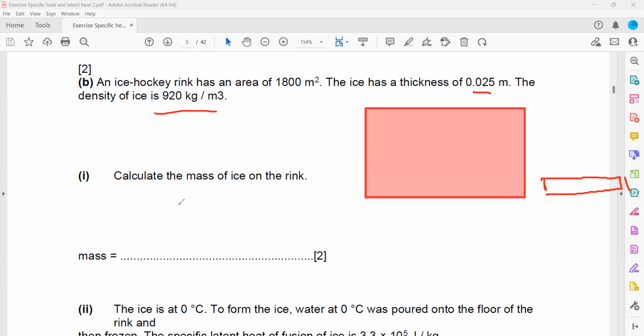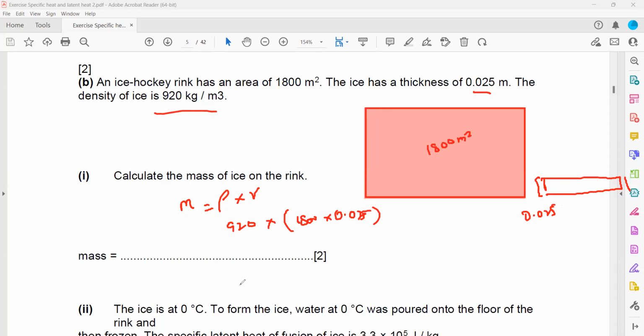So how to work out the mass? Density is mass over volume, so mass is density times volume. The density is 920 times. How to find the volume? Because we have the area, which is 1,800 meters square, and one of the sides, the thickness, is 0.025. So we multiply area with the height, so 1,800 times 0.025. What's the answer when we multiply all of them?